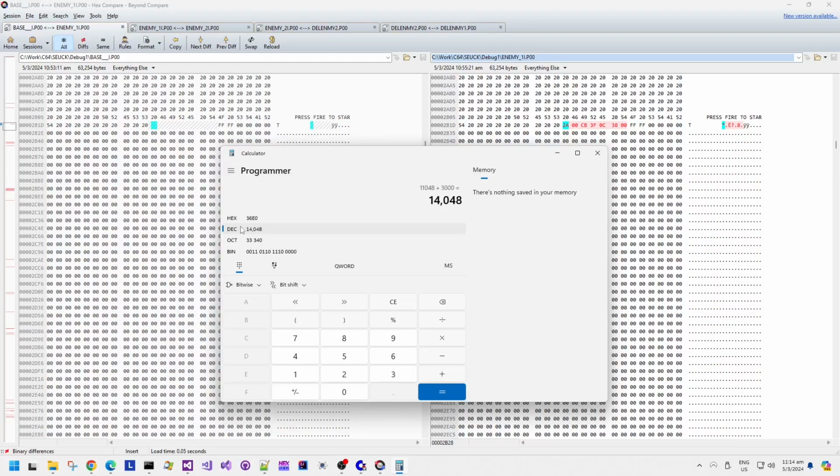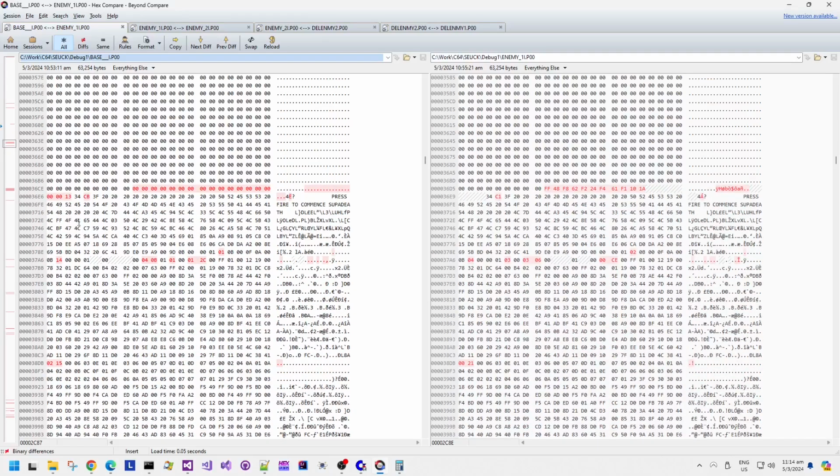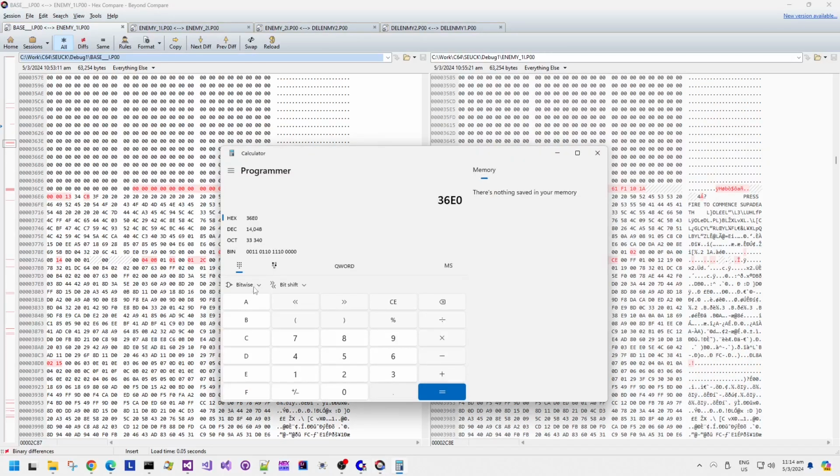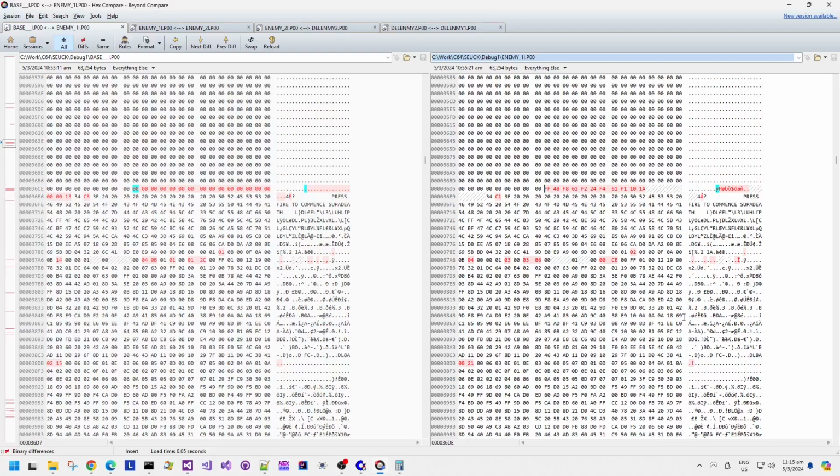Right, so let's just double check that. 36E0 should be the end of the file offset of the attack wave data. So 36E0 is moving along to the right. Yeah, it seems to correspond pretty much exactly. I don't think that's a coincidence.